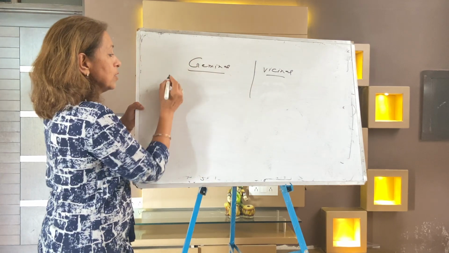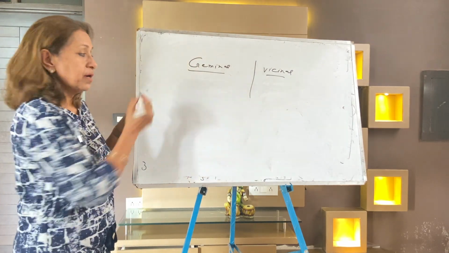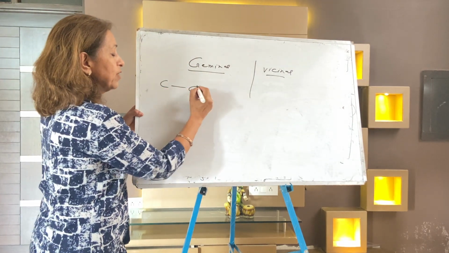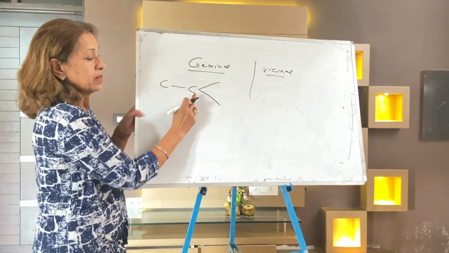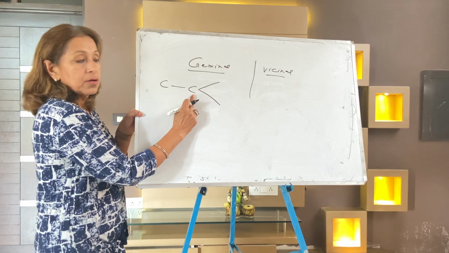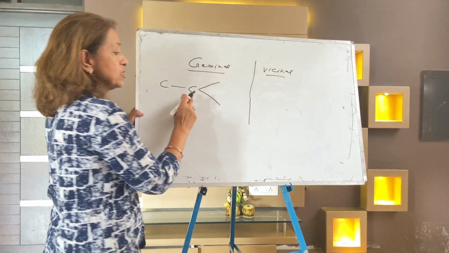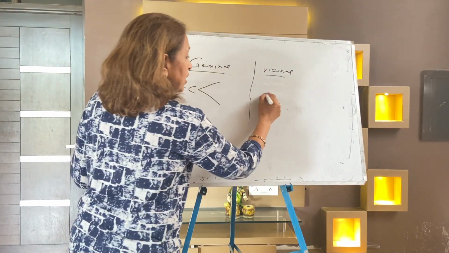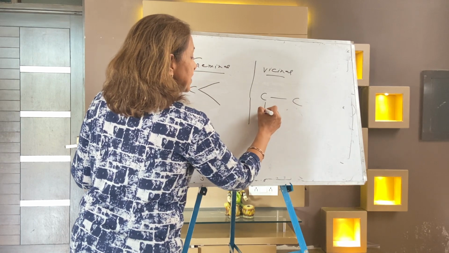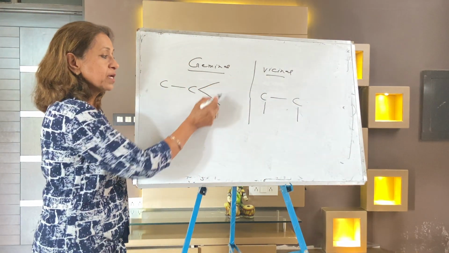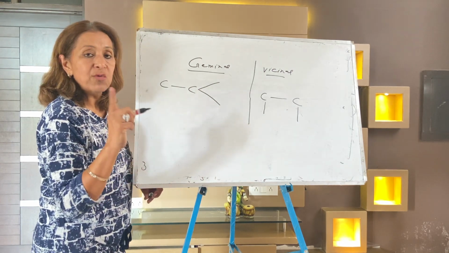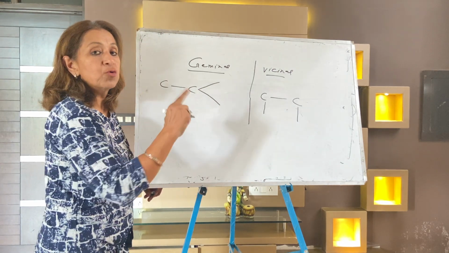Geminal carbon: when you want to attach two substituents on the same carbon, it's a geminal carbon. When the two free valencies are present at one carbon only, it is geminal. When two free valencies are present at different carbons, you may attach some groups there. Two free valencies at one carbon, two free valencies at two different carbons.